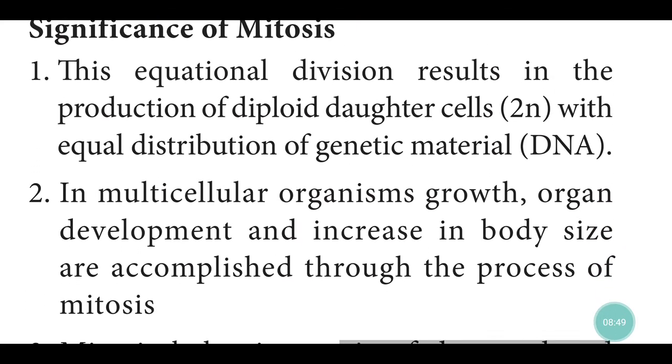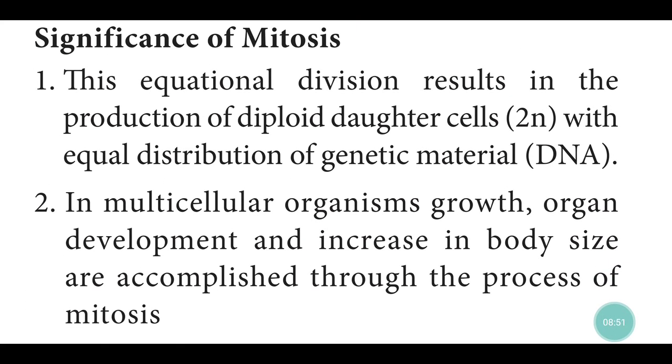Significance of mitosis. Important question. This equational division results in the production of diploid daughter cells, 2n. What is diploid? Diploid daughter cells have the complete set of chromosomes, 2n, while haploid is a single set of chromosomes, n, with equal distribution of genetic material.